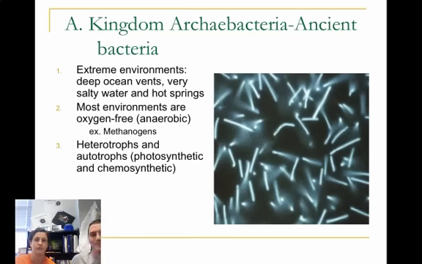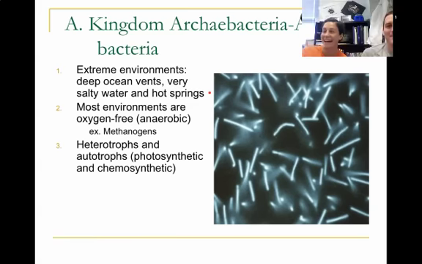All right, prokaryotes. We have the kingdom of archaeobacteria. This is ancient bacteria. They live in extreme environments, such as deep ocean vents, very salty water, and hot springs. These are the ones with really high salinity and super high temperatures. Most environments are oxygen-free, which are anaerobic. An example would be methanogens. Heterotrophs and autotrophs are photosynthetic and chemosynthetic. Photosynthetic is getting it from the sun. Chemosynthetic is by chemical processes.